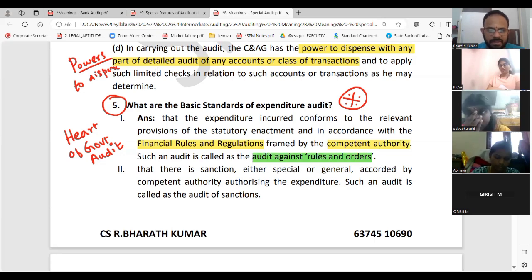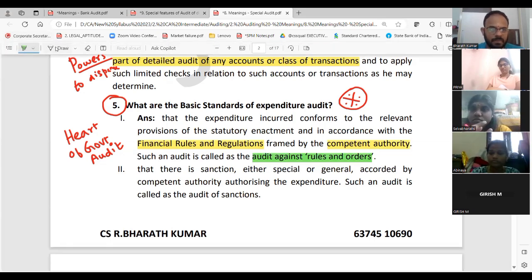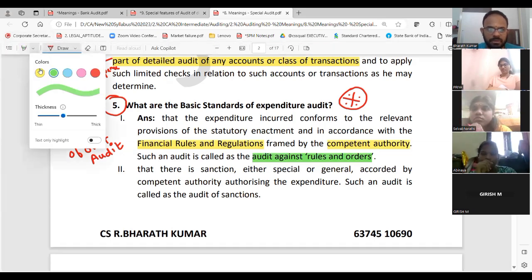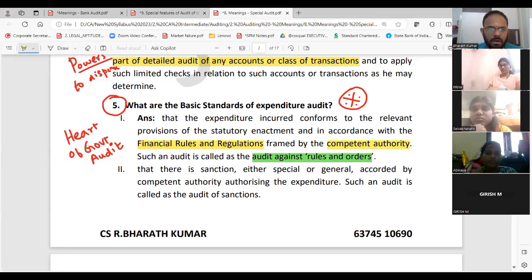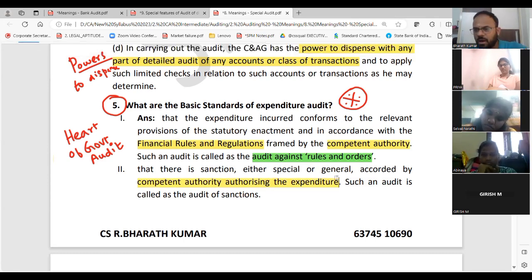Second, that there is a sanction. Government sanction should come, no? That there is a sanction according to the competent authority authorizing the expenditure. For example, one bridge or one flyover is built. Expense is there. Road is laid. Toll gate is done. Toll roads are done. The National Highway Authority is trying to do something. Metro rail project, they are doing. For all this, they should have sanction, no? So how many documentations should you know are there?